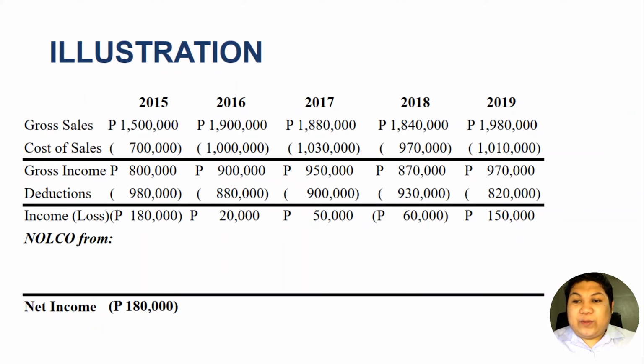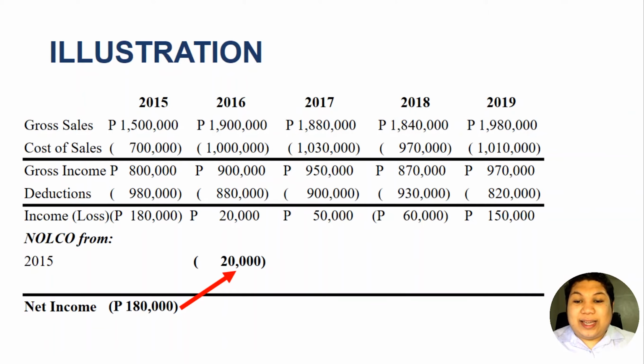So we will deduct the NOLCO from 2015. Again, we can only deduct 20,000 from this amount because the income in 2016 is only 20,000 pesos. Therefore, we still have a balance of 160,000 pesos from our net operating loss in 2015, right?